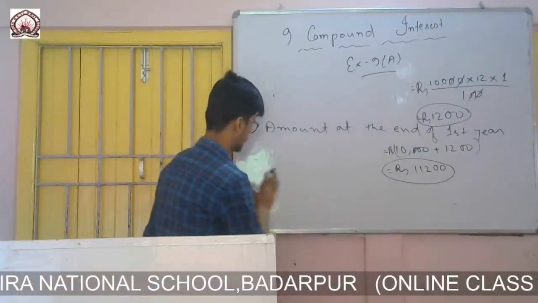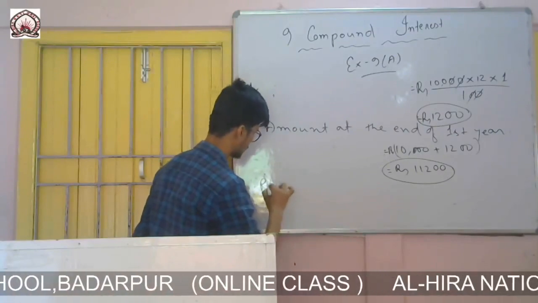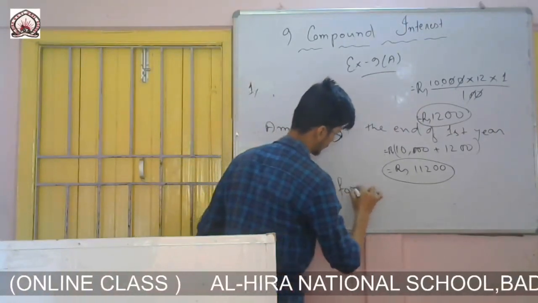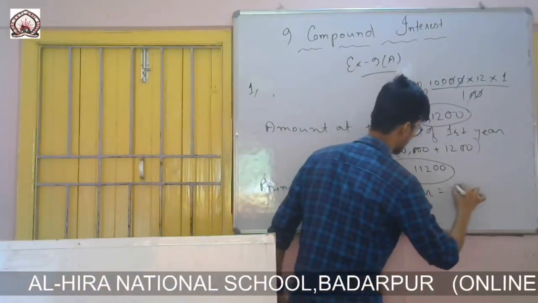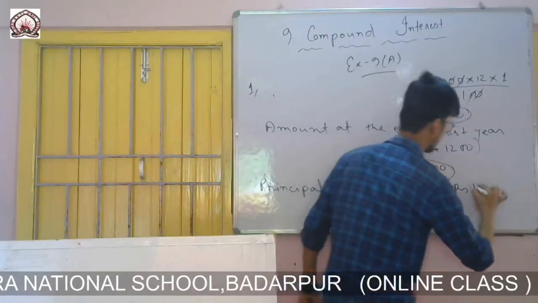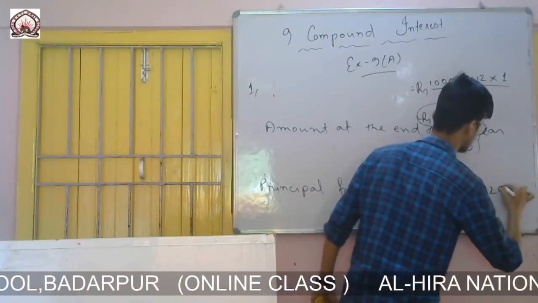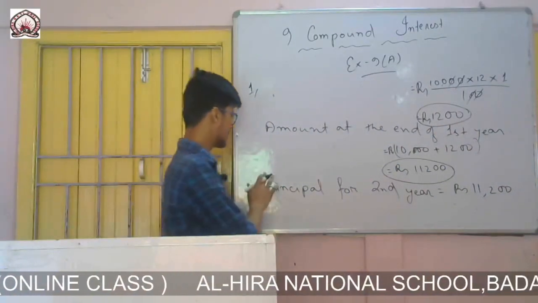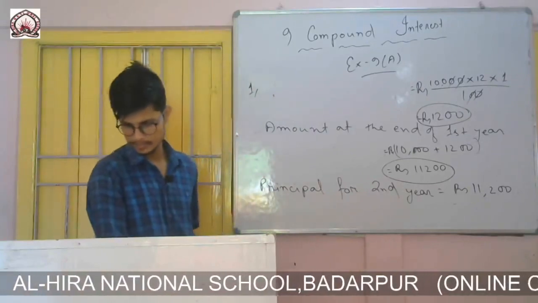Therefore principal for second year will be equal to rupees 11,200. This is the principal for second year.